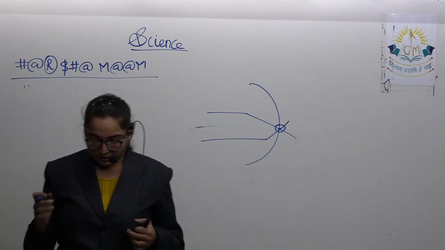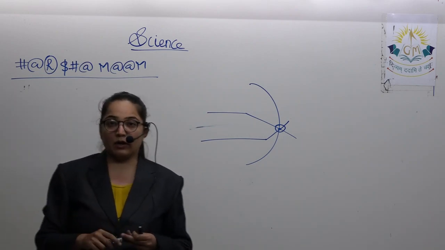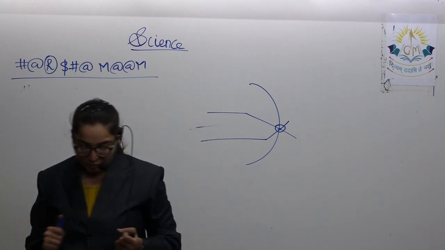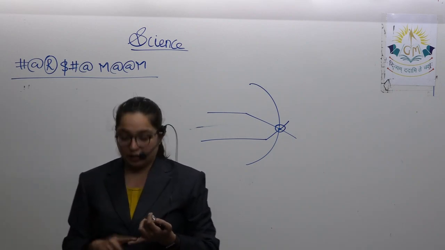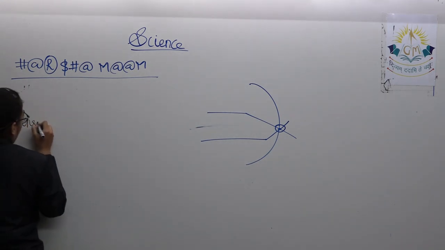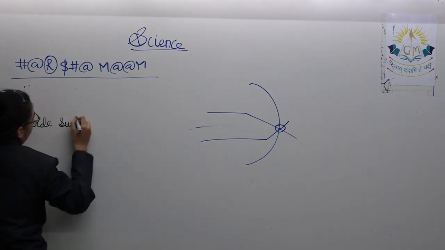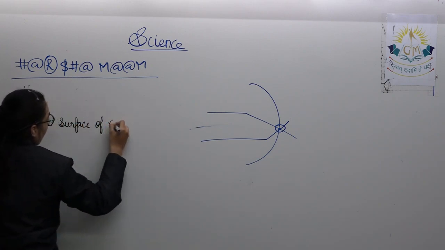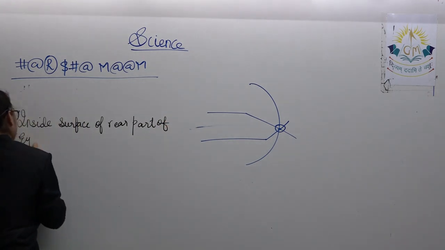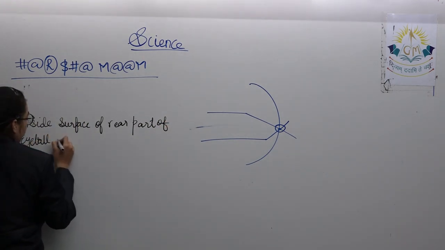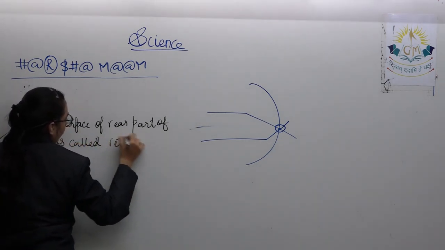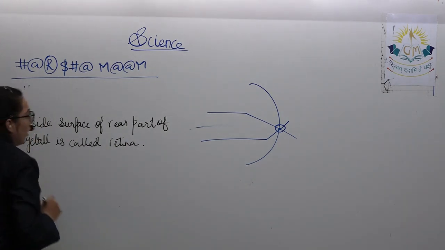Now, the inside surface of the rear part of the eyeball, the inner part, that is called the retina. Okay, definitions are very important. Inside surface of the rear part of the eyeball, what is it called?